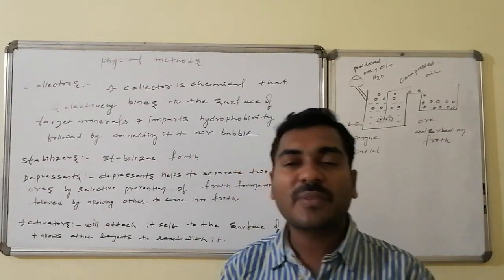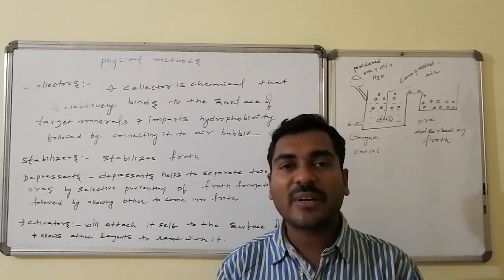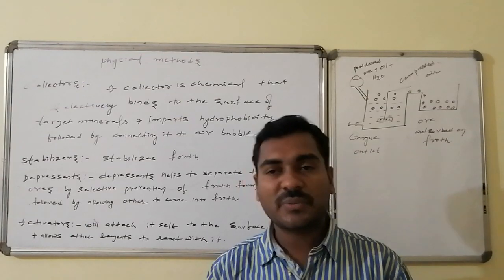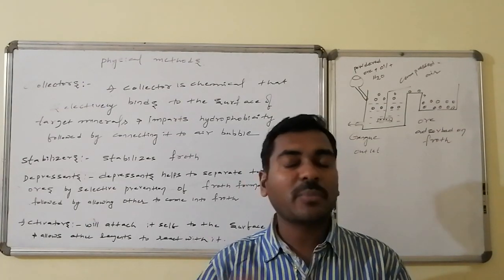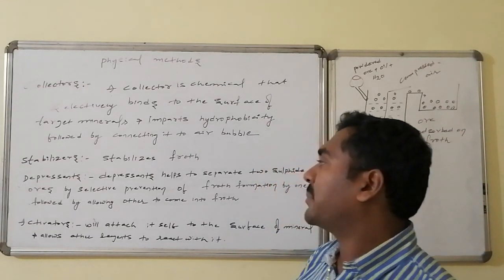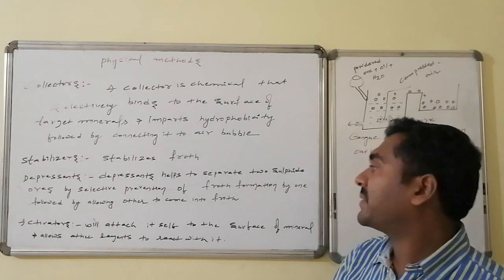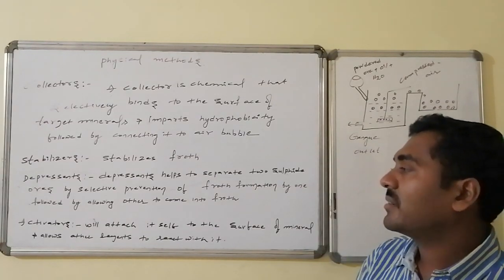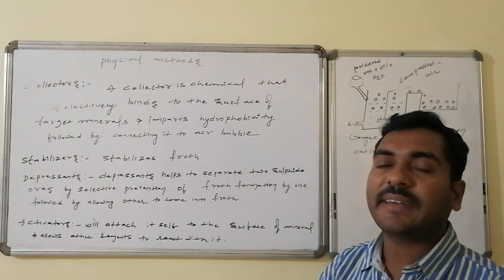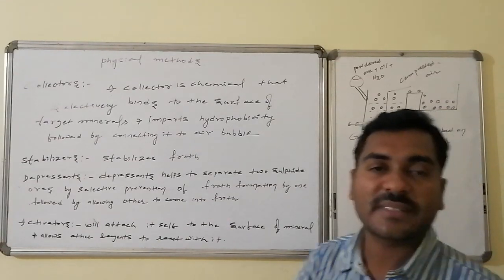Depressants are special chemicals we often use in the froth flotation process. If more than one sulfide ore is there, in order to selectively prevent one particular sulfide ore from coming into the froth, or in order to selectively allow one particular sulfide ore to come into the froth, we are using special chemicals said to be the depressants. Depressants help to separate two sulfide ores by selectively preventing froth formation by one, followed by allowing the others to come into the froth. Yes, they will prevent the one and they will allow the others to become part of the froth. Such substances are said to be the depressants.